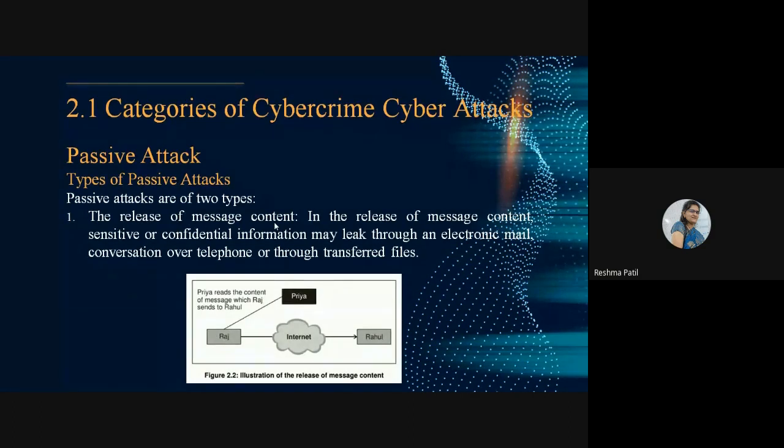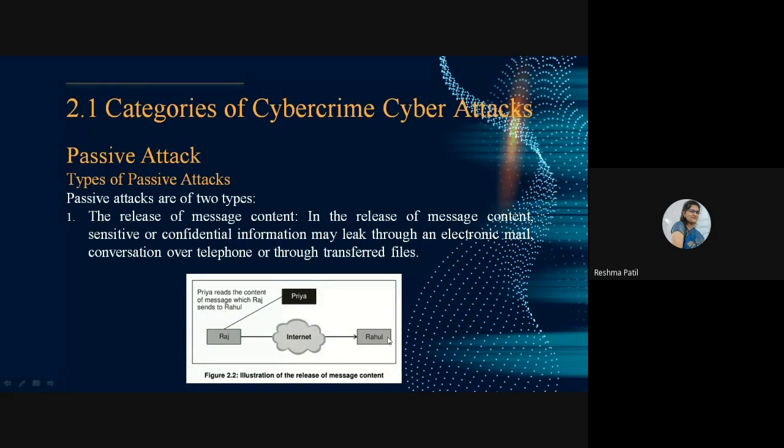In the release of message content, sensitive or confidential information may leak through an electronic mail, conversation over telephone, or through transferred files. So here Priya reads the content of the message which Raj sent to Rahul. Raj is going to send some message to Rahul, but here Priya is a spy. Passively, she is reading everything that Raj is sending to Rahul.